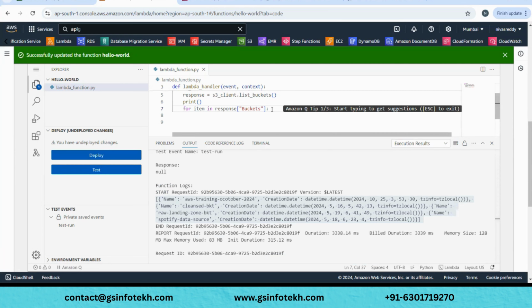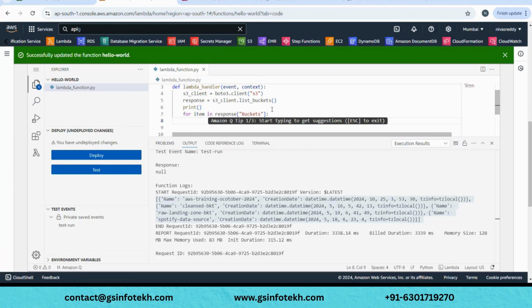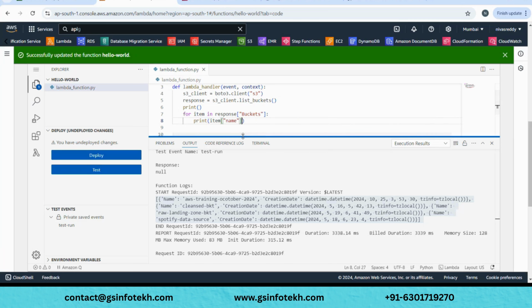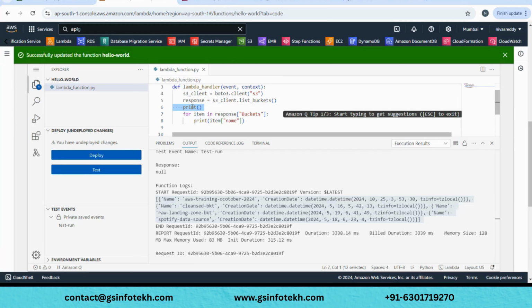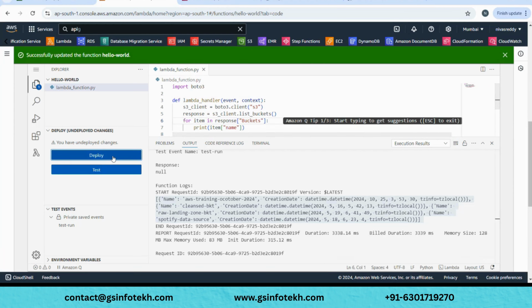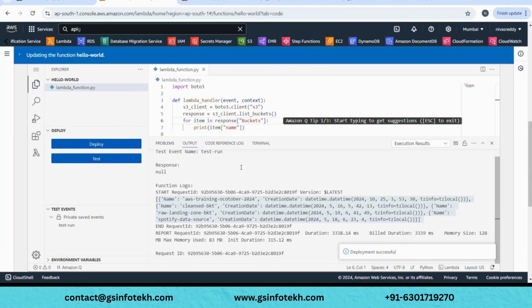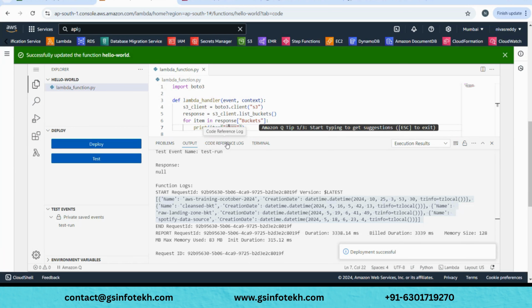We need only the name. Print all this. Capital N.